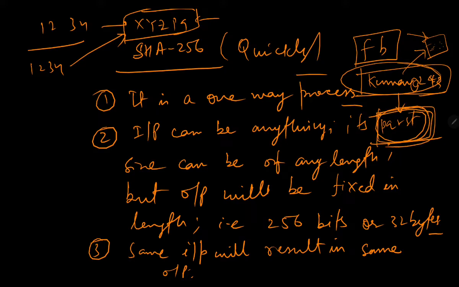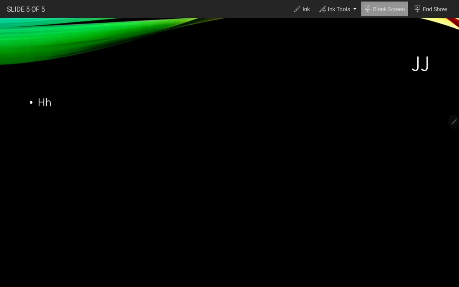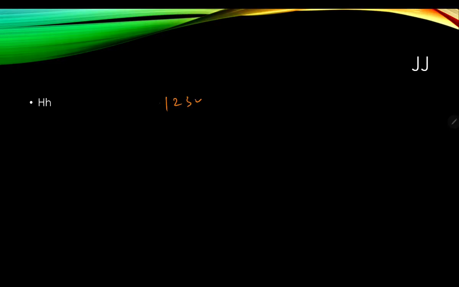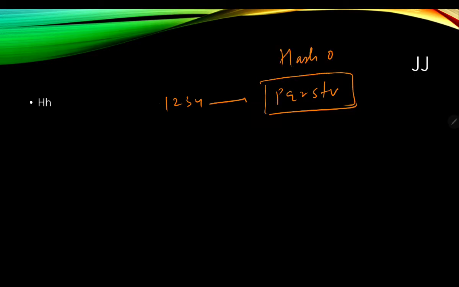And if he finds its hash, as I have said, you cannot go back from the output to the input. Once you know the output, you cannot go back to what the input was. What I was saying is, suppose I have sent 1, 2, 3, and 4, and it is generating P, Q, R, S, T, V. Suppose, for example, this is the hash output.